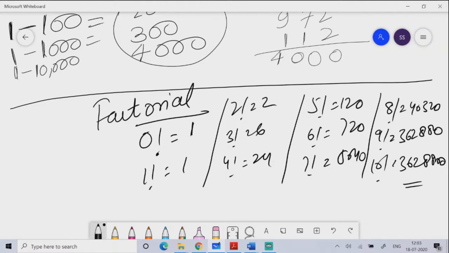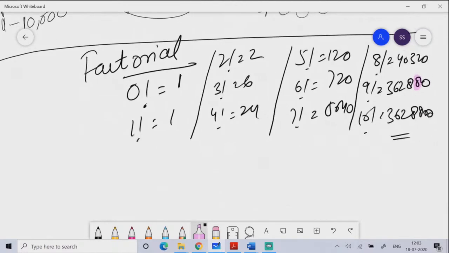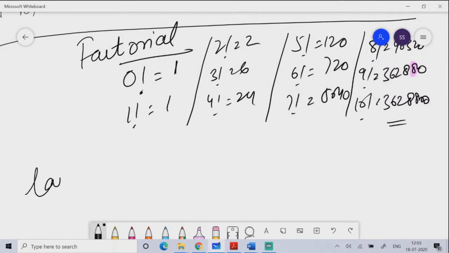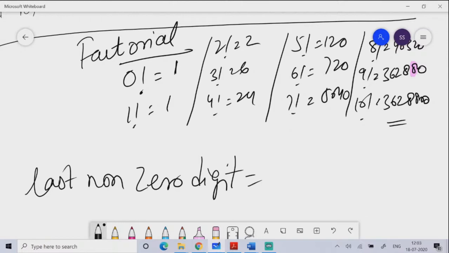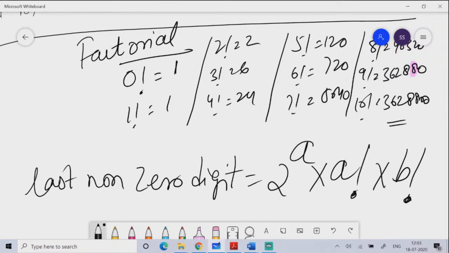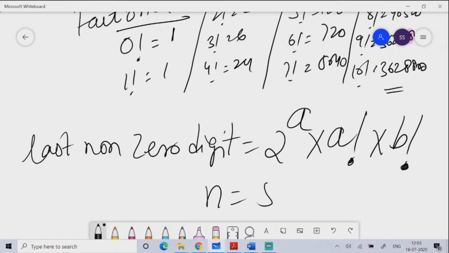If you want to find the last non-zero digit, like the last non-zero digit of 9 factorial is 8, there is a formula for the last non-zero digit. If you don't know, you can spend some time to find that. The formula is 2 to the power a into a factorial into b factorial, where you express the number in the form of 5a plus b. This is all done in numbers, where you should know this concept of finding the last non-zero digit.